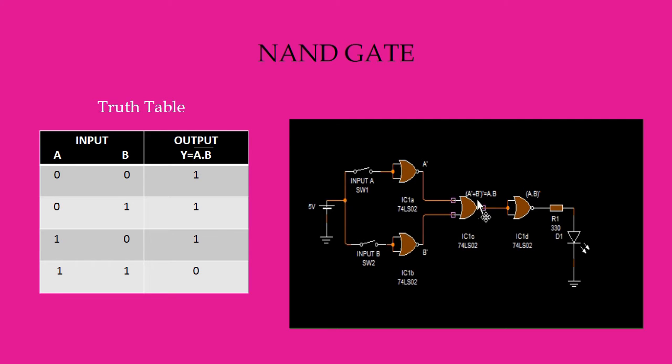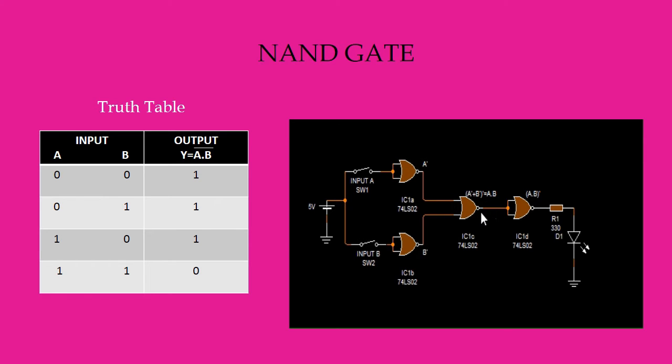From here what we get is (A bar plus B bar) whole bar. If we split this expression by using De Morgan's theorem, we get A double bar dot B double bar. That means A dot B, which is the expression of AND gate.